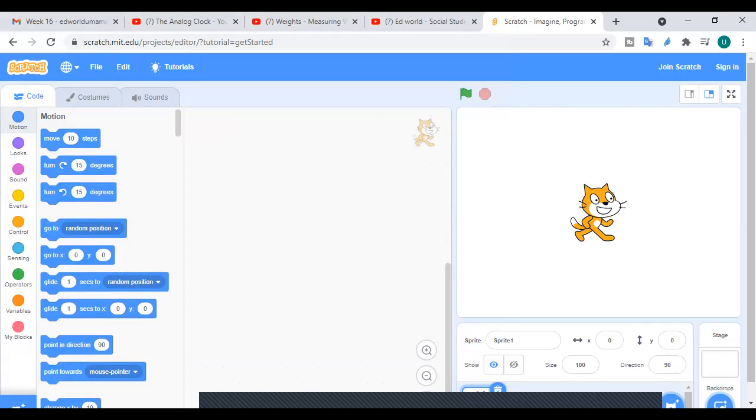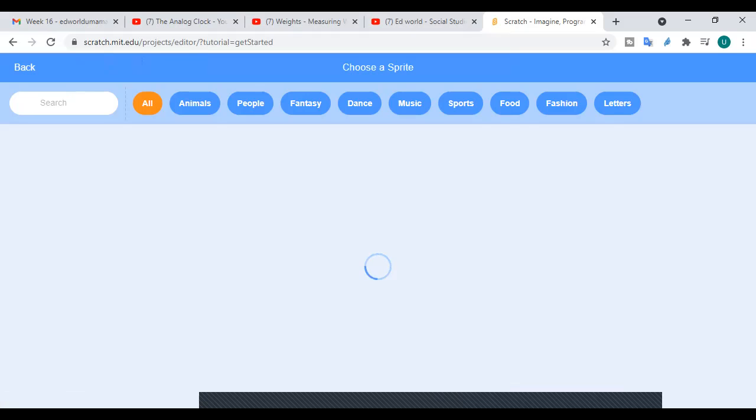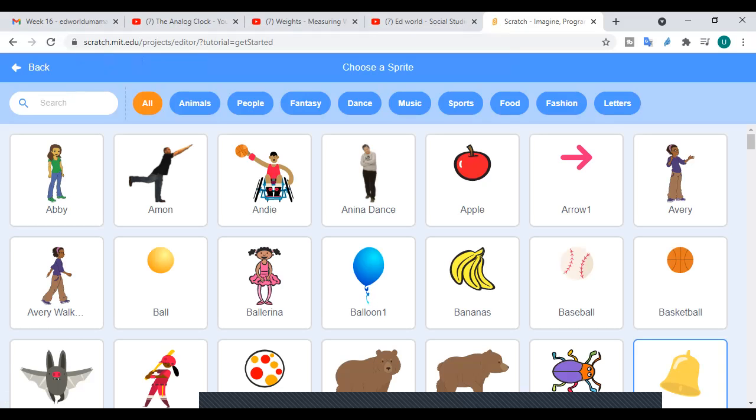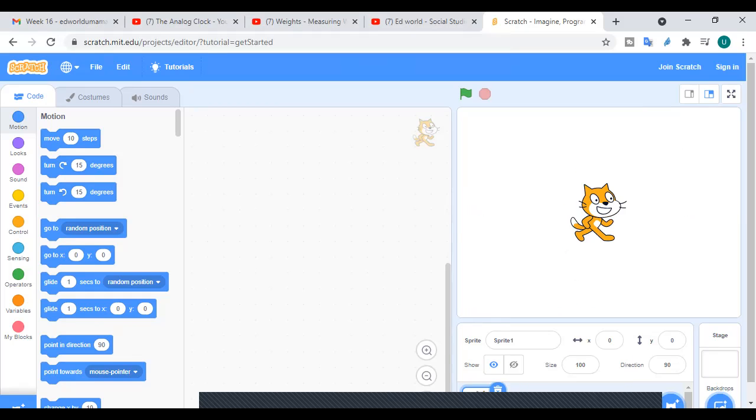Okay, now let's quickly revise what we have done so far related to Scratch. So what we have learned is that this is a sprite and we can change it as well. So who is going to tell me from where we can change this? Excellent, Ahmed. Over here there is this cat face. When we click on this, it says choose a sprite for yourself, and from here we can choose any sprite. Let's say I want to have this apple today, or this ball also looks good because it is changing its color. So let's click on this.